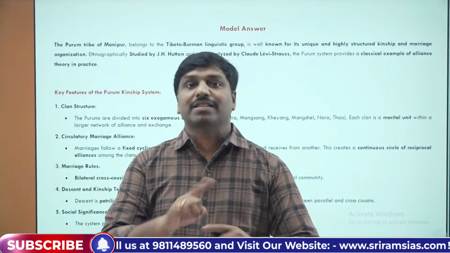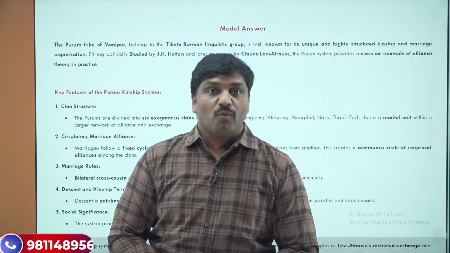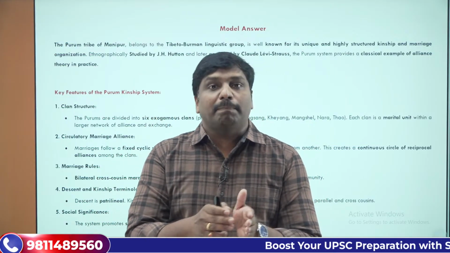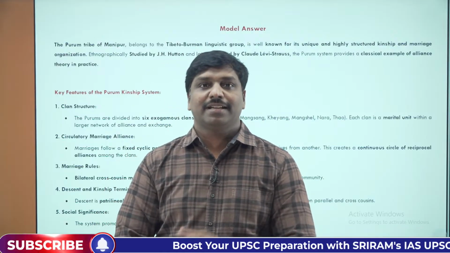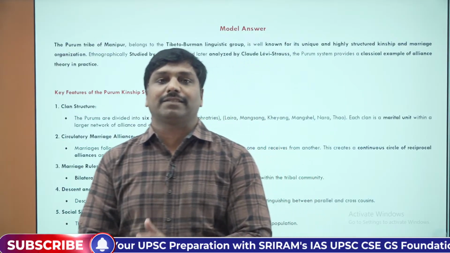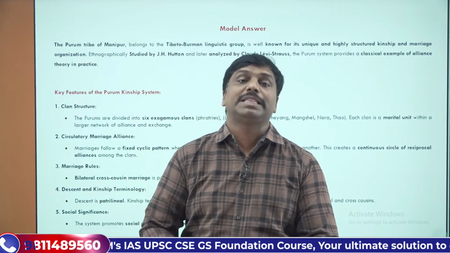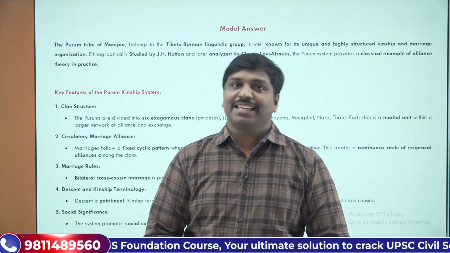They usually pick the mother's brother's daughter, that is, the uncle's daughter. The maternal uncle's daughter is the preferred choice of marriage.